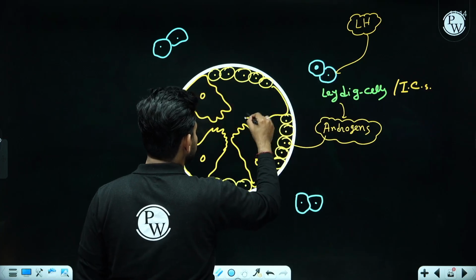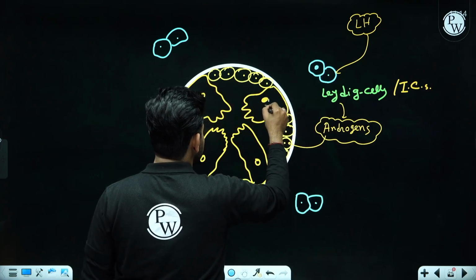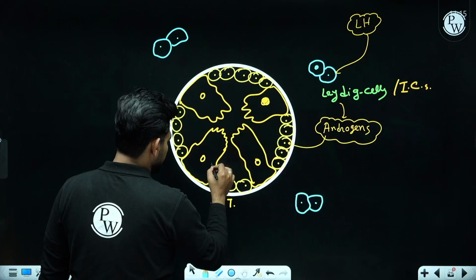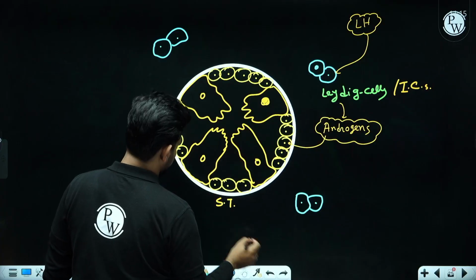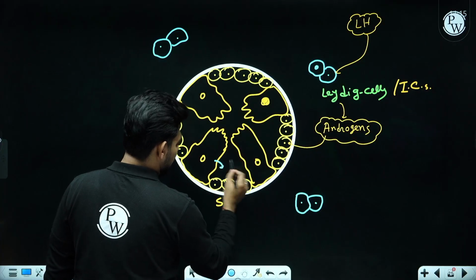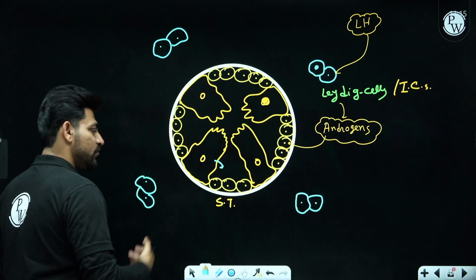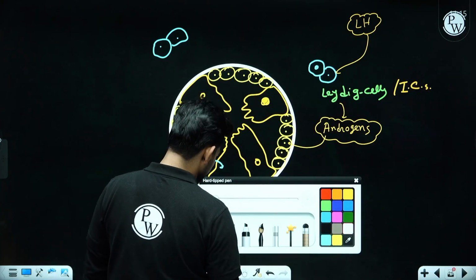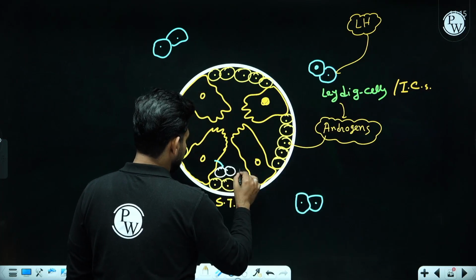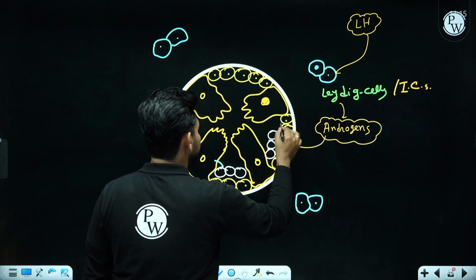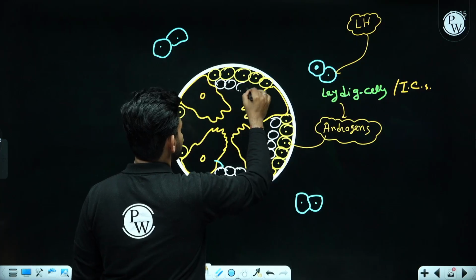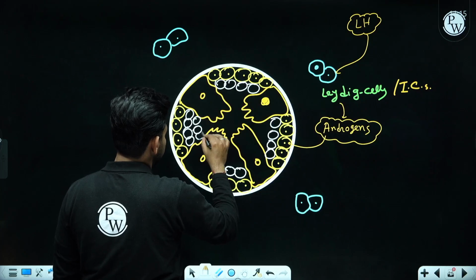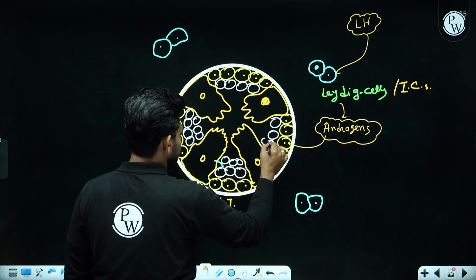So under the influence of some special factors secreted by these Sertoli cells and androgens or testosterone, gradually the cells will start proliferation and gradually they will be forming sperms or spermatozoa inside the seminiferous tubules.